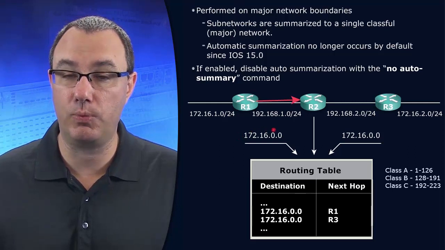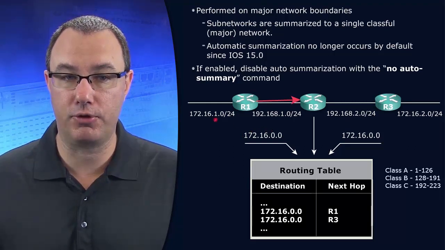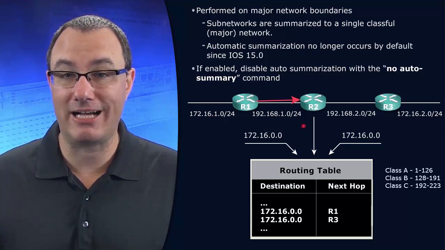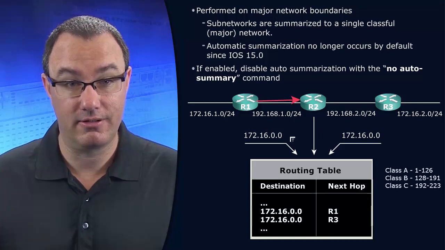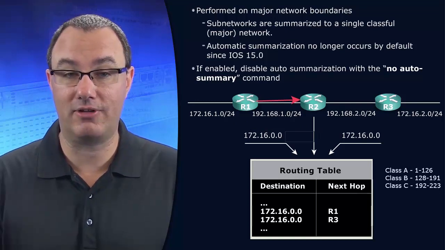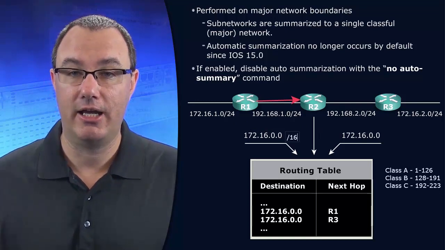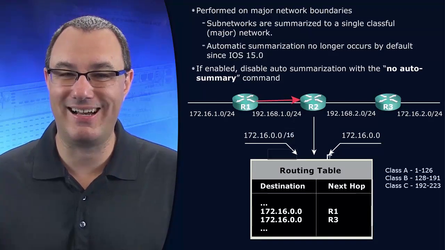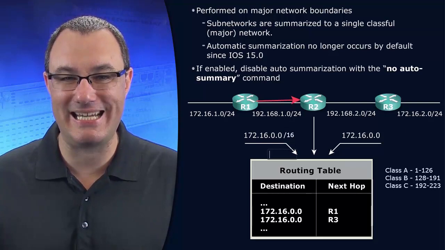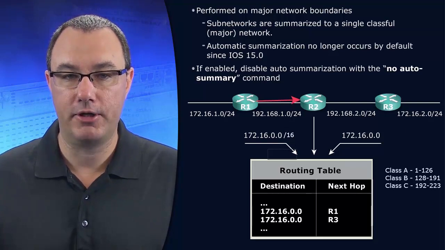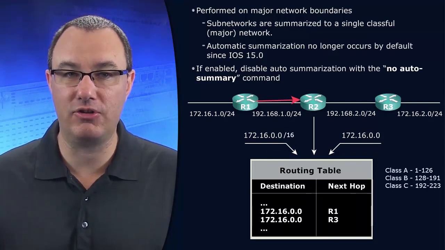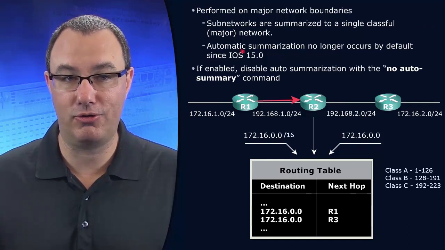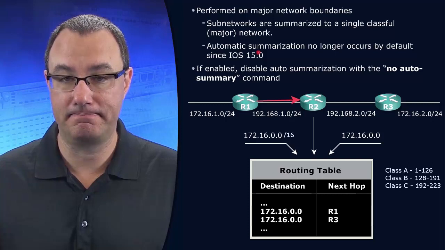So what we've done is we've dropped off the third octet, and we have advertised it with a /16 mask instead of the mask that is deployed. Now, that's route summarization, but it's a kind of route summarization that is very dangerous. Why? Because we didn't control it. It is automatic. The word automatic associated with summarization is a bad thing.